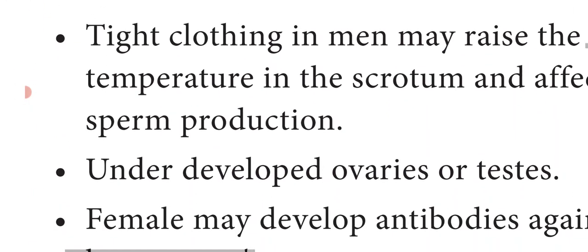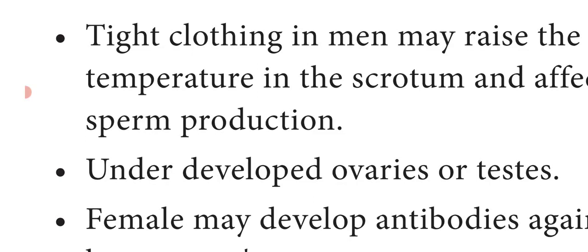The next reason is tight clothing in men, which may raise the temperature in the scrotum and affect sperm production. We have already learned that sperm production requires a temperature below body temperature. Next is underdeveloped ovaries or testes, meaning the reproductive organs are not properly developed.